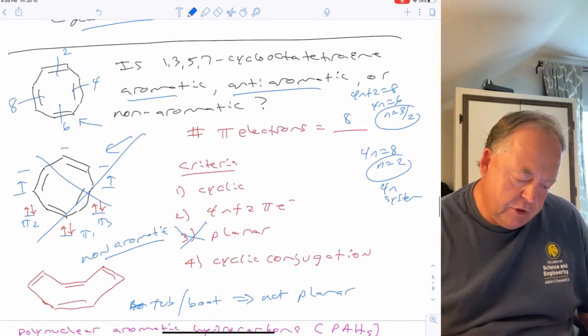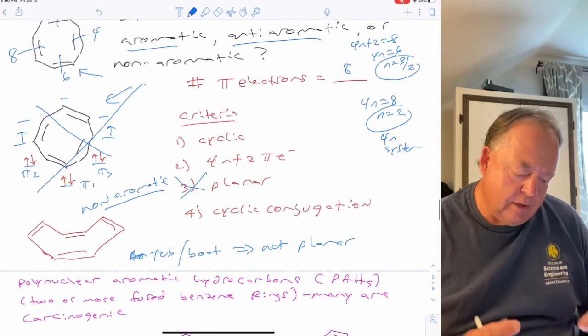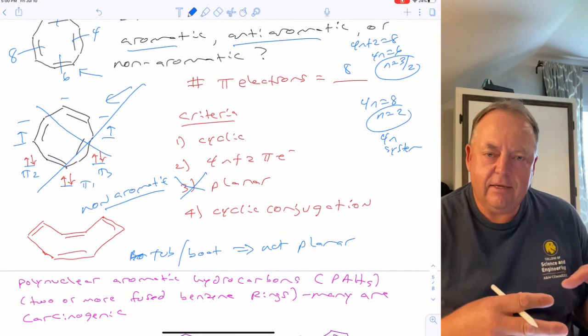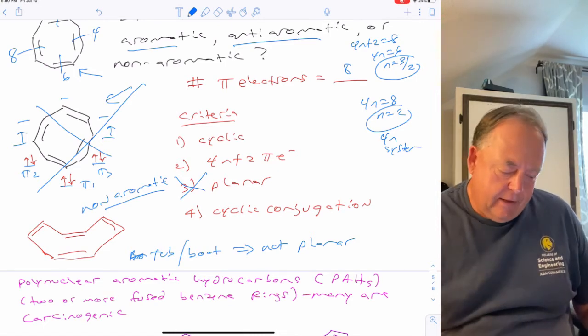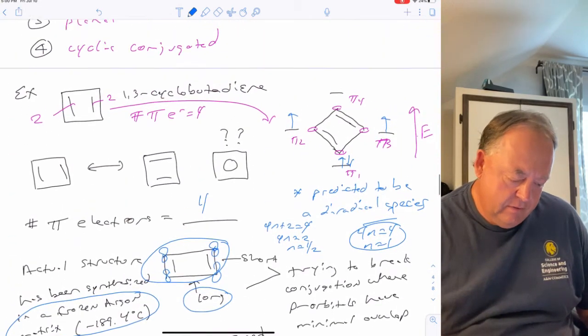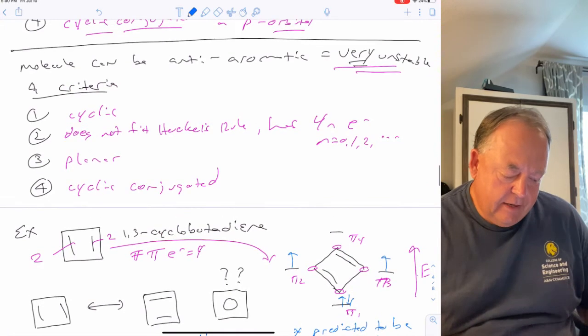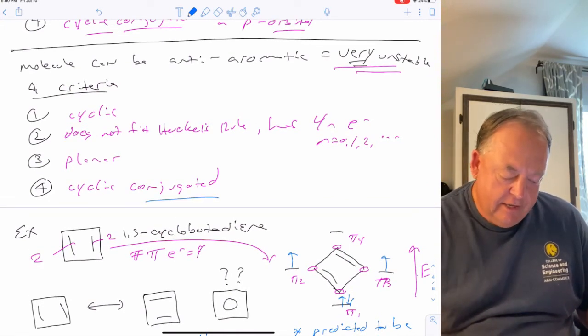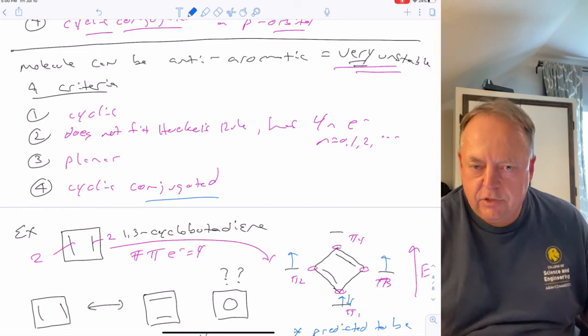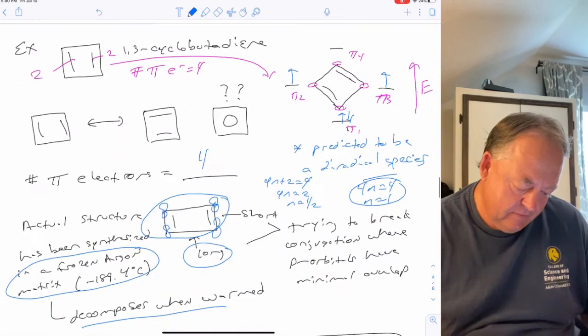Okay, so basically what you'll have to do in this chapter is look at molecules and determine, are they aromatic, are they anti-aromatic, or are they non-aromatic? And if a molecule is cyclic and has the right number of electrons and is conjugated, it will want to be planar if it can, so that it can be aromatic.